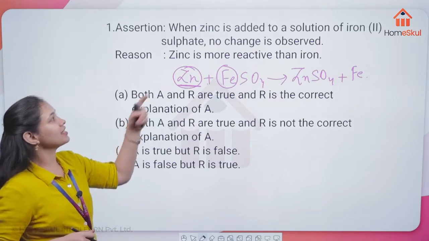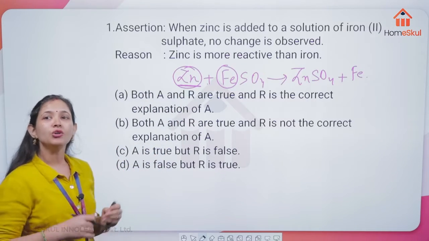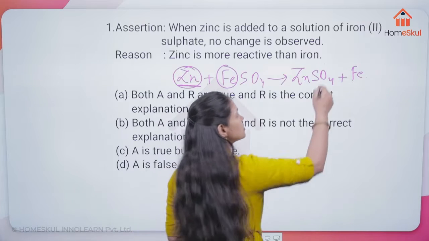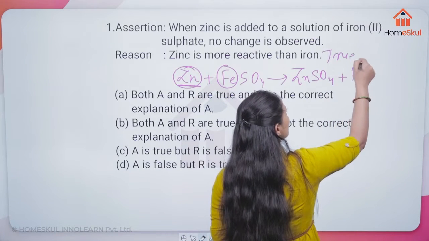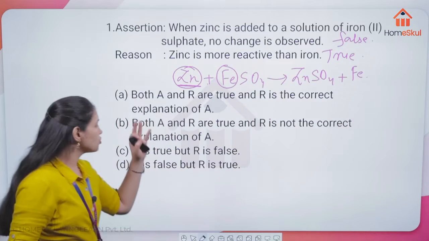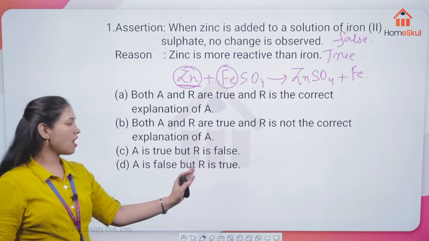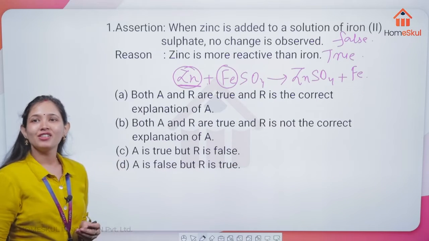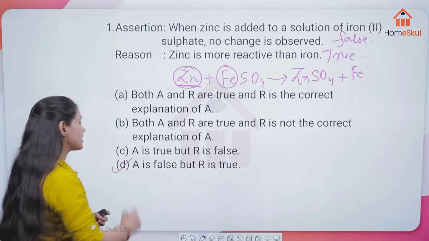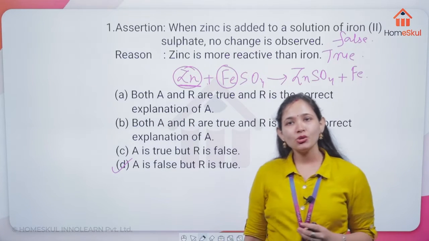Here the reason is given: zinc is more reactive than iron, which is a true statement. So this is a true statement and the assertion is the false one. Just choose the option: A is false and R is true. Yes, Diya, very correct, the option is D. Matthew is also correct.